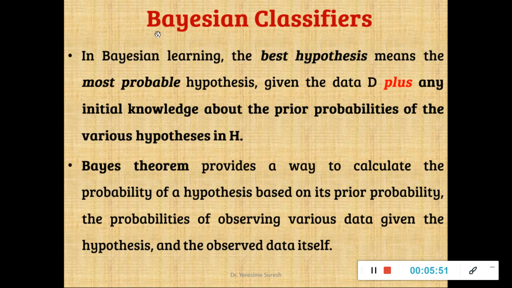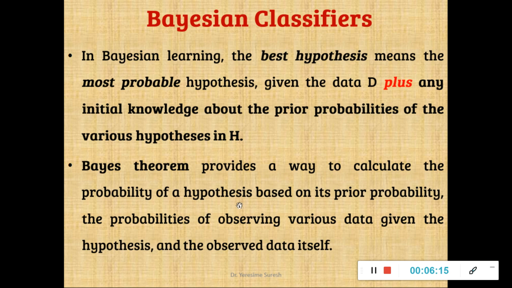Now, this Bayesian classifier, as I said, will work on Bayes theorem, and this Bayes theorem will provide a process or a method to calculate the probability for a given data set. I said most probable hypothesis as well as the prior probability. So this Bayes theorem will give me the prior probability values. That is what is written here.